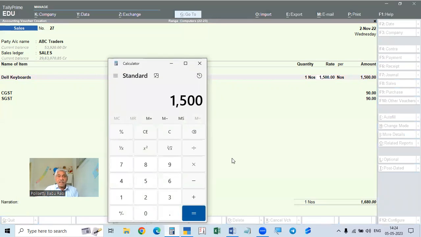The rate of tax in the case of keyboards is 12%. So this amount is including tax. That means 1,500 rupees is including the tax. On 100 rupees, tax at 12% is 12 rupees, so 112 rupees is the price including tax. So this is equal to 112%, isn't it? 100% is 100 rupees, the taxable value, and 12 rupees is the tax. Totally it is included in that, so it is equal to 112%.